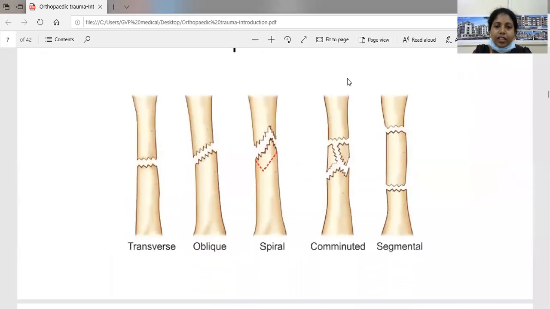Coming to classification based on fracture pattern, it can be of 5 types. First one is a transverse fracture. Second is oblique. Third is spiral. Fourth is comminuted, and the fifth is a segmental fracture.